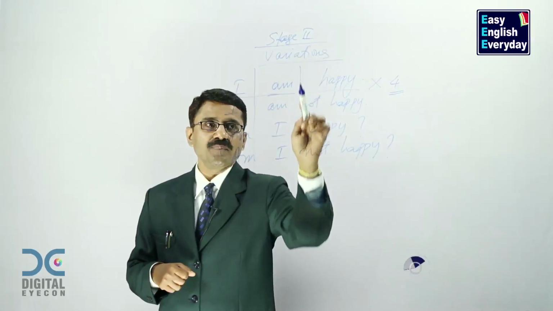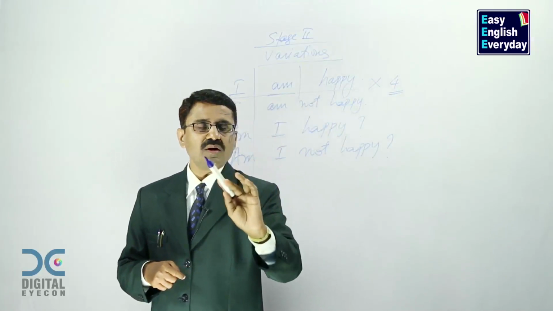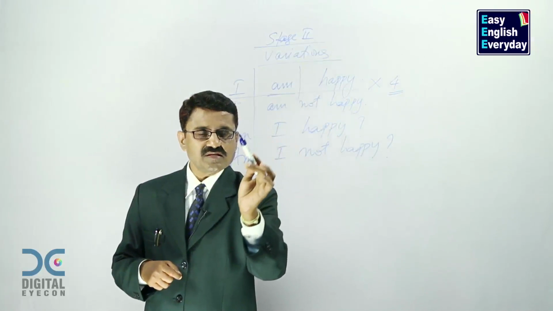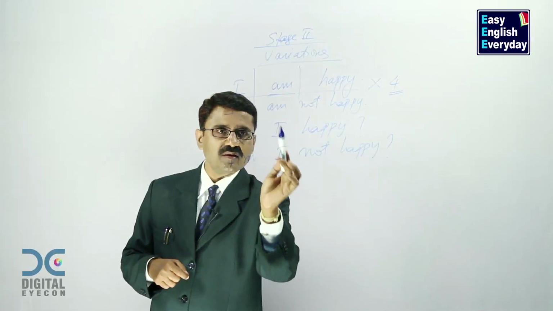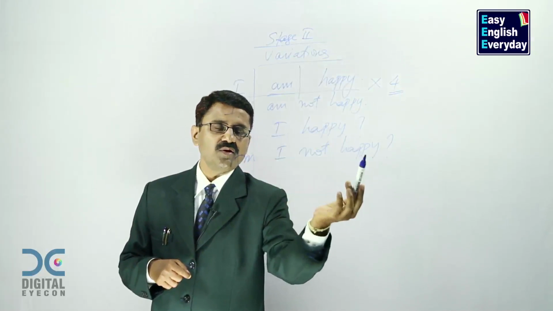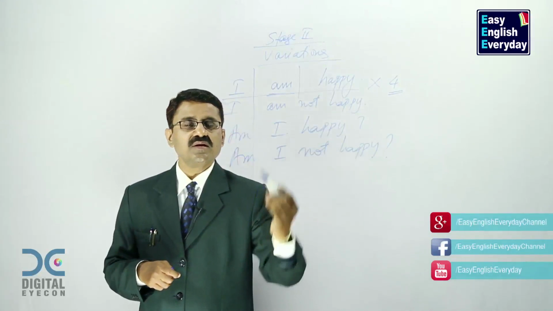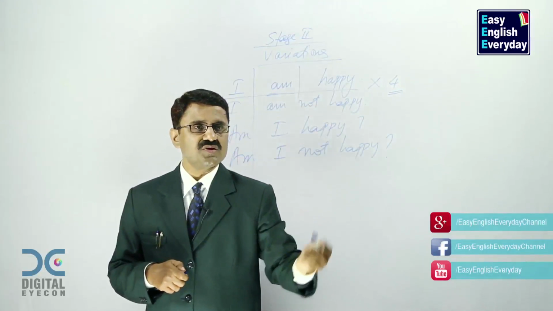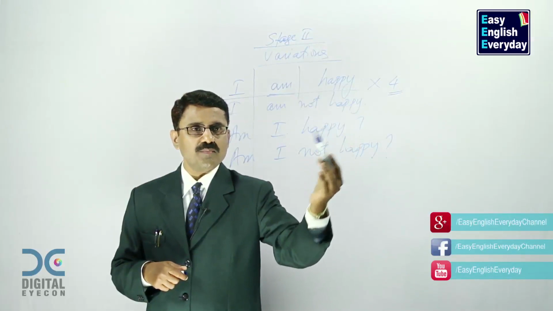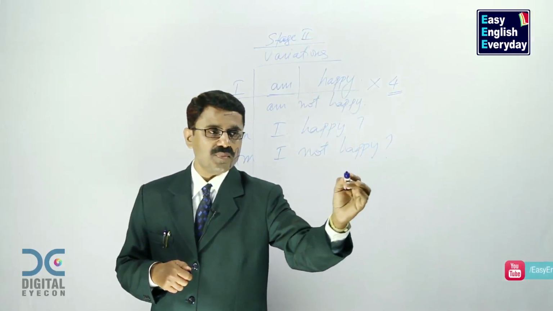I am happy, I am not happy. Now how are we making the question? Bring this person here and bring him here. Am I happy? Am I not happy? You are not adding any new words. Just you are changing their places and the statement becomes a question. I am happy, I am not happy. Am I happy? Am I not happy?